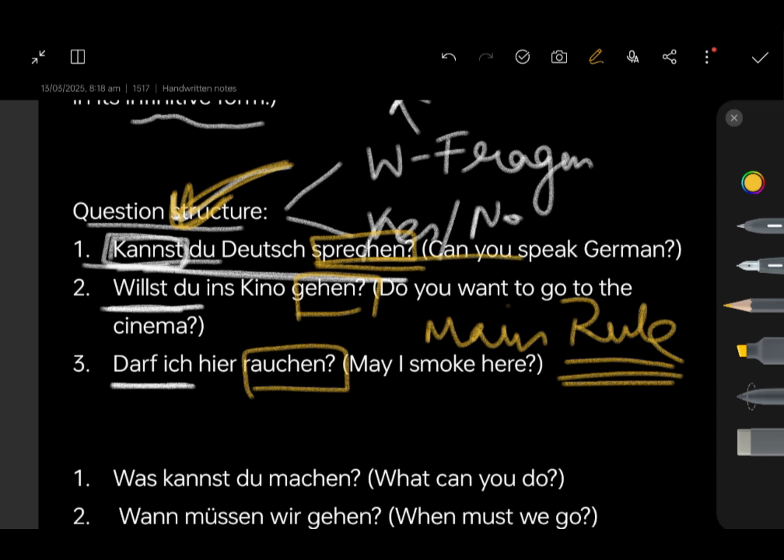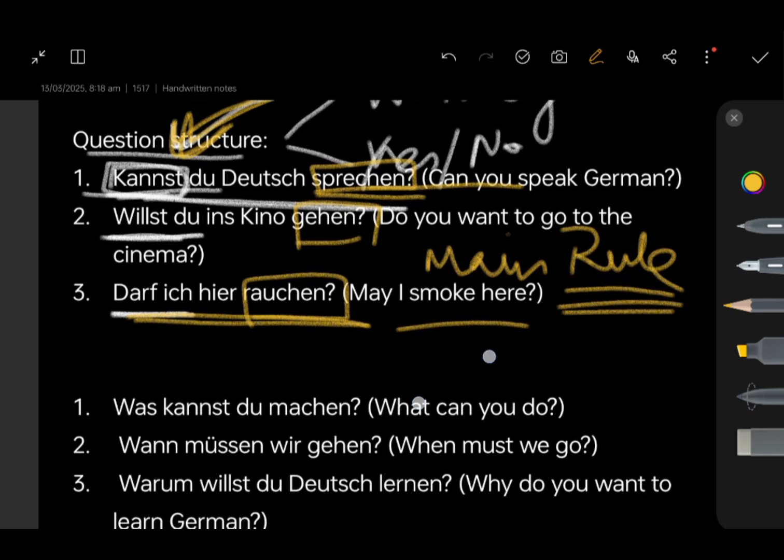Willst du ins Kino gehen? Do you want to go to the cinema? Ja oder nein? Darf ich hier rauchen? May I smoke here? Yes, you may, or no, you may not. Those are the only two possible answers which you could possibly give. So that comes under yes or no questions.